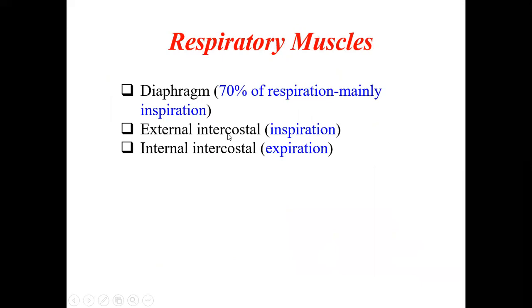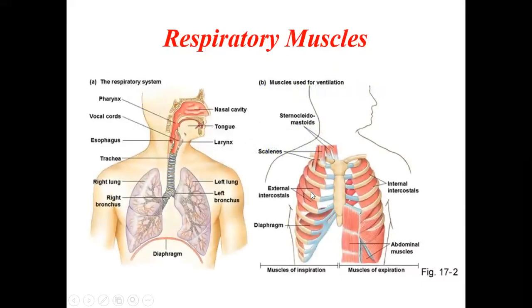Then the remaining percentage is done by the external intercostal as well as the internal intercostal muscles. External intercostal helps in inspiration and internal intercostal helps in expiration. So these muscles are here, the external intercostal, and if you remove this external intercostal, then you can see the internal intercostal. There are actually three layers: external intercostal, then the internal intercostal, then inside we have the innermost intercostal muscles. Okay. So this is all about the respiratory system as well as the lungs.